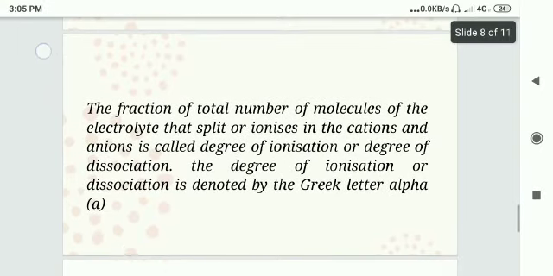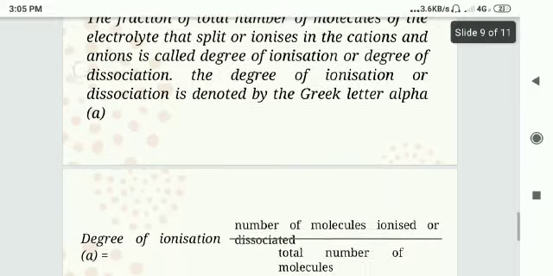The fraction of the total number of molecules of the electrolyte that is split or ionized into cation and anion is called the degree of ionization. The degree of ionization is also called the degree of dissociation. The degree of ionization or dissociation is denoted by the Greek letter alpha.